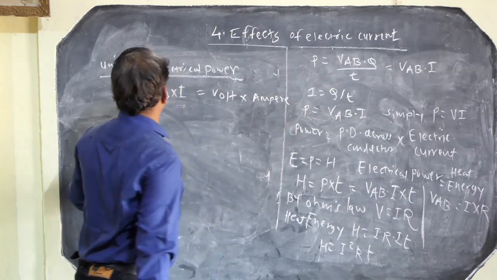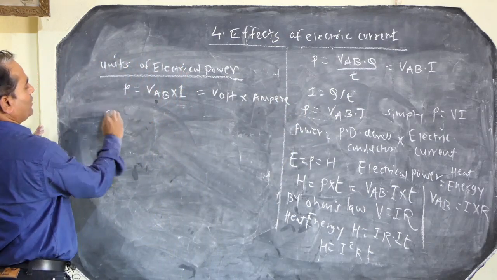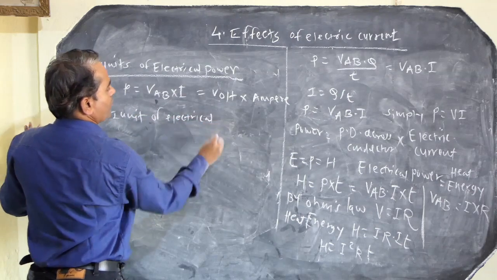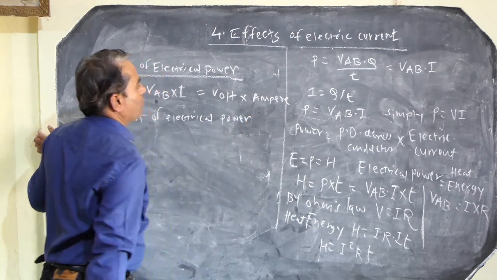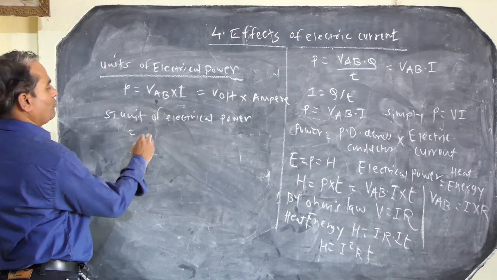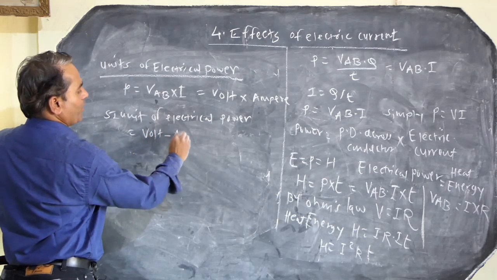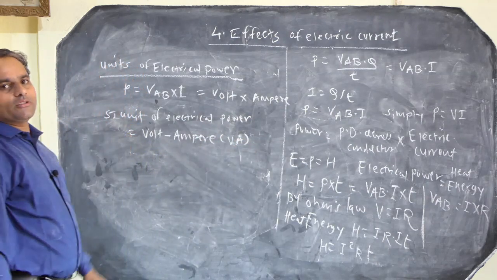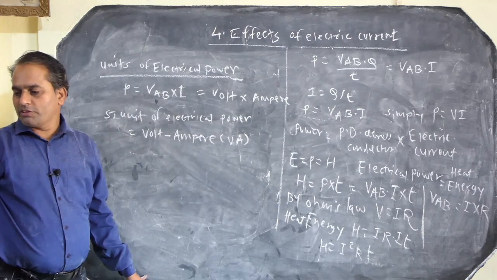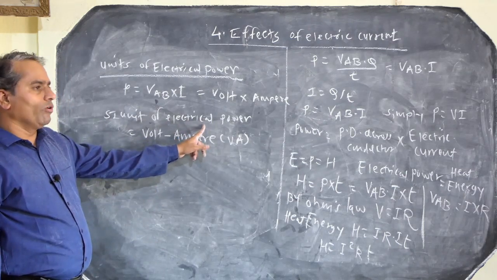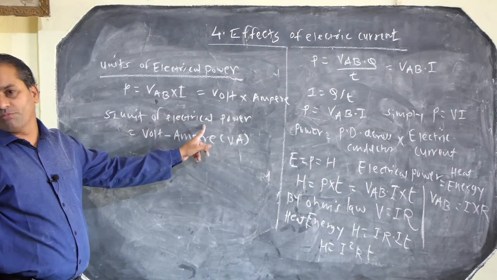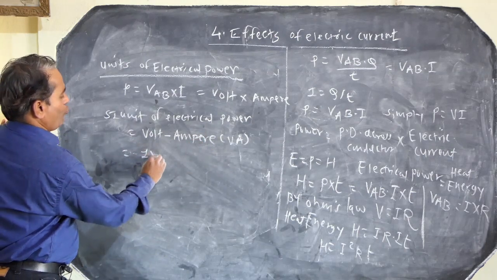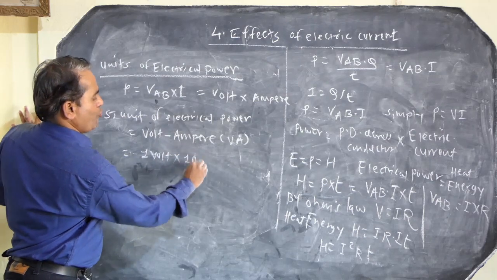So the SI unit of electrical power is volt ampere, or in short VA. SI stands for System International, that is the MKS system. So it is 1 volt into 1 ampere.